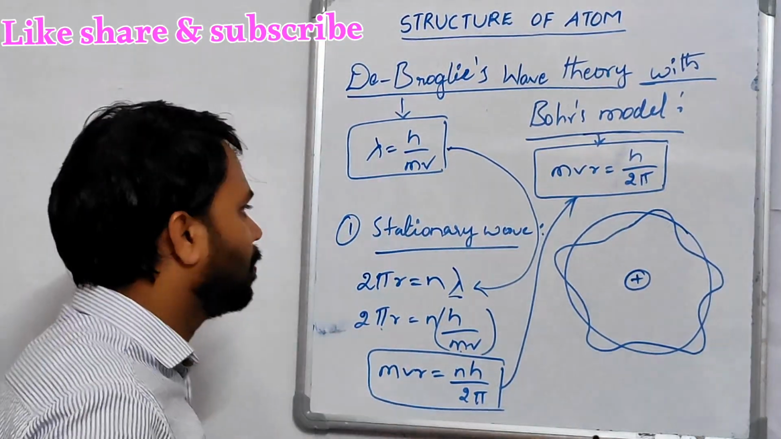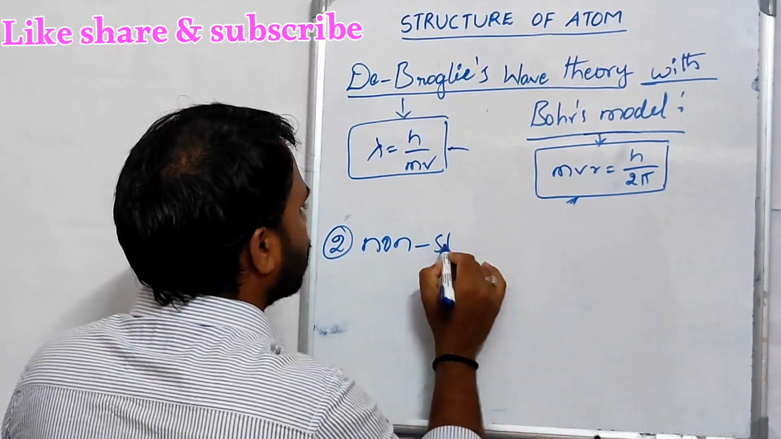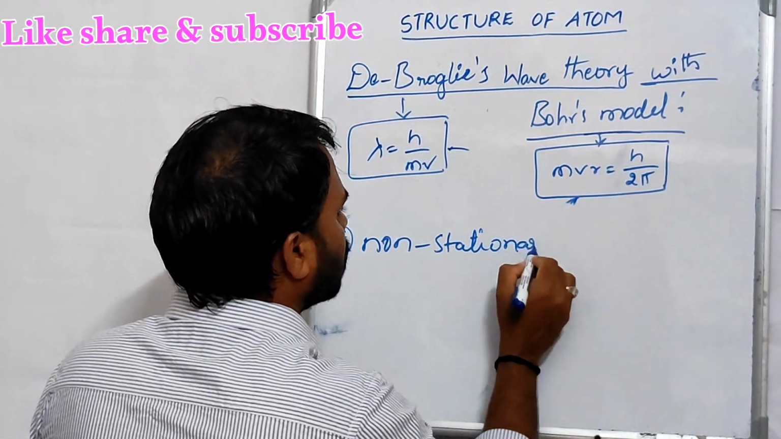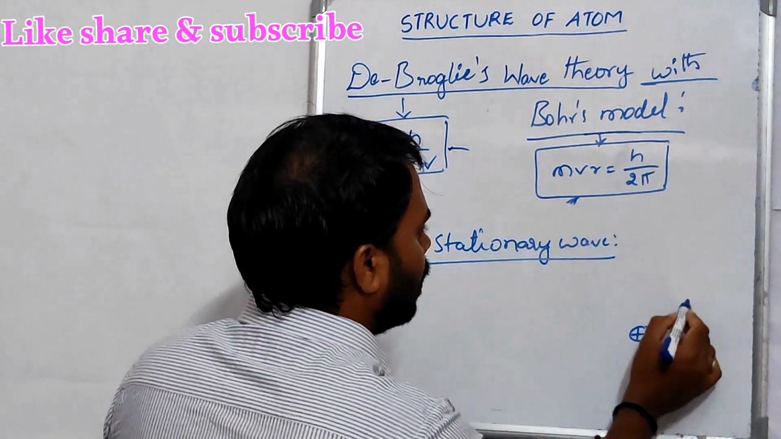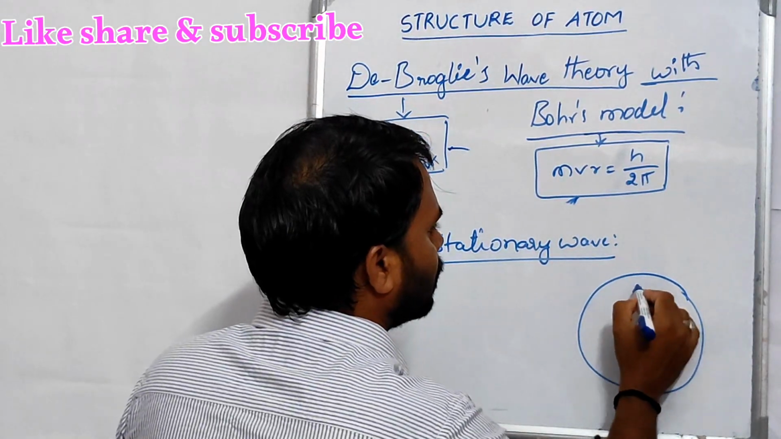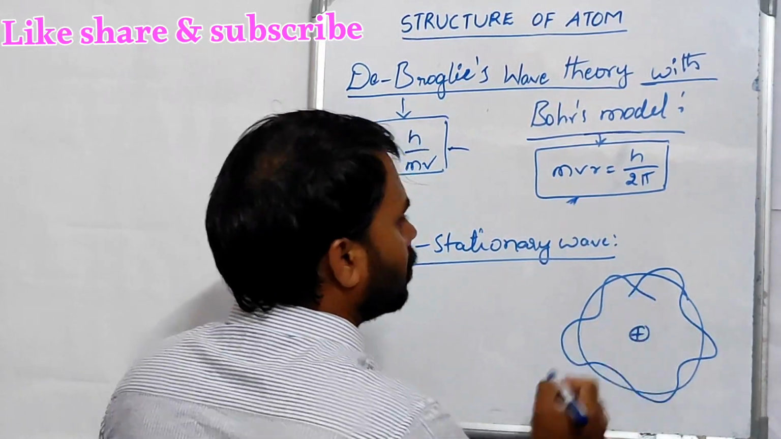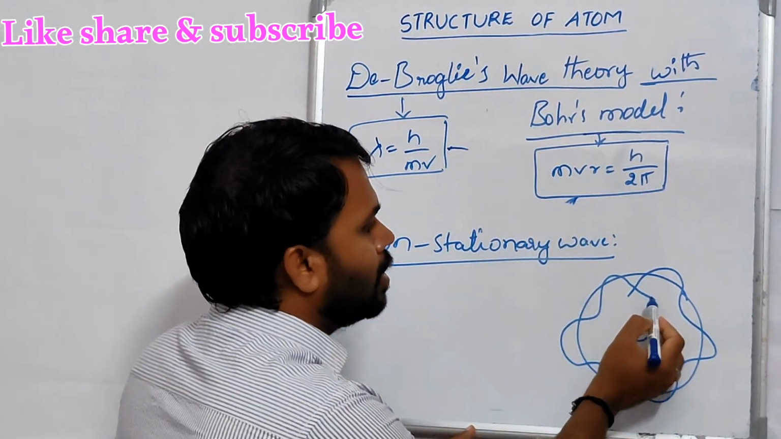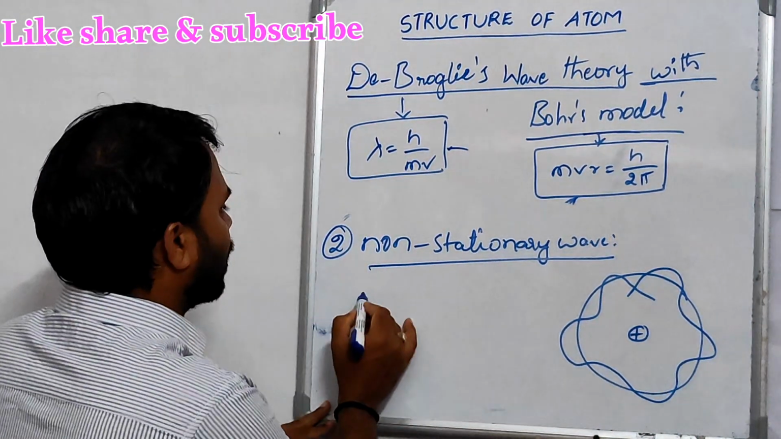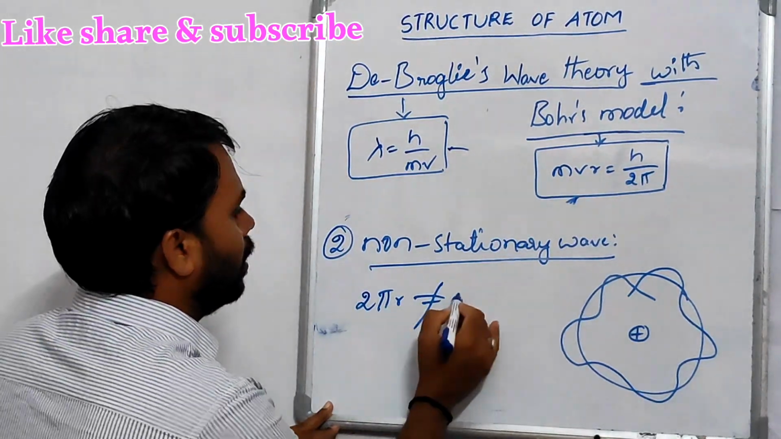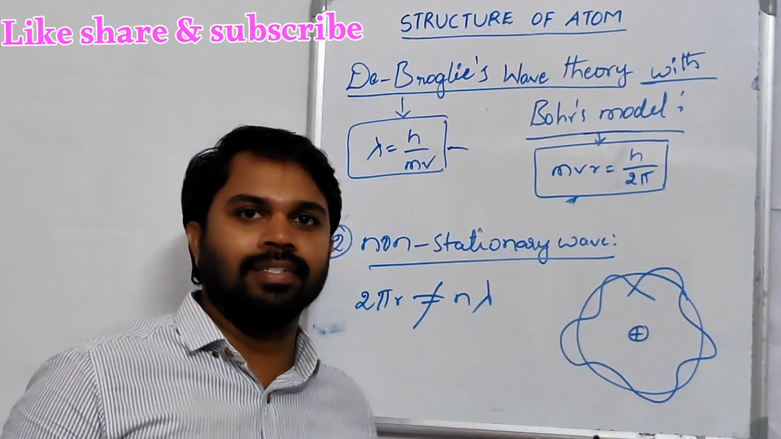Now come to the second wave, the non-stationary wave. This wave is like this. In this, there is another possibility to form one more wave. In this case, the circumference 2 pi r is not equal to n lambda, the number of waves. So, such a type of orbit cannot exist.